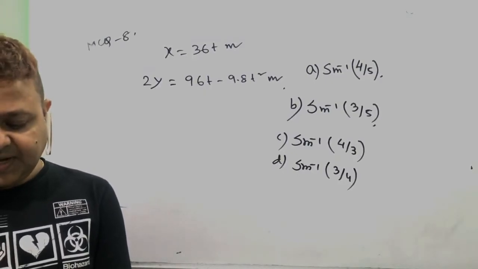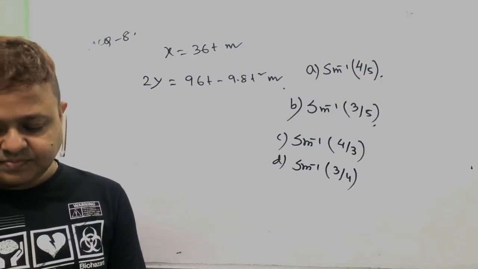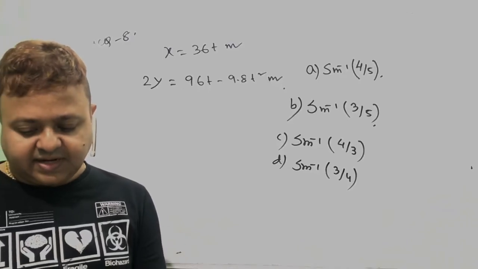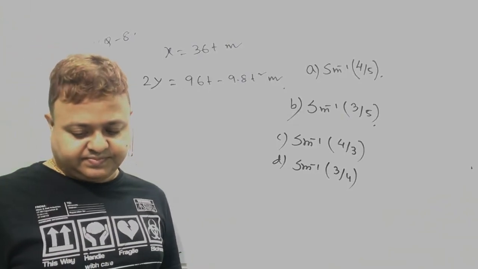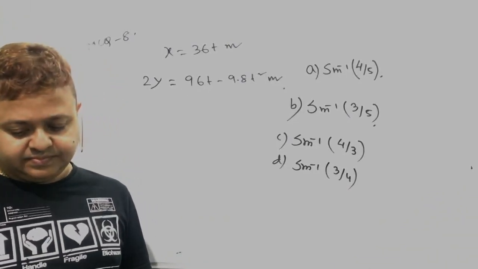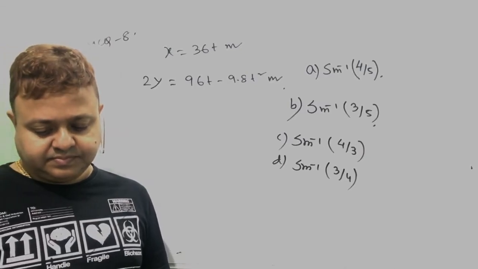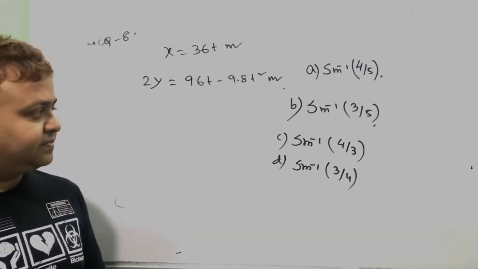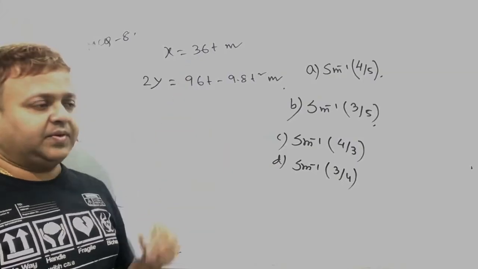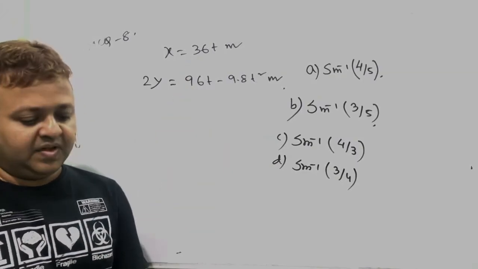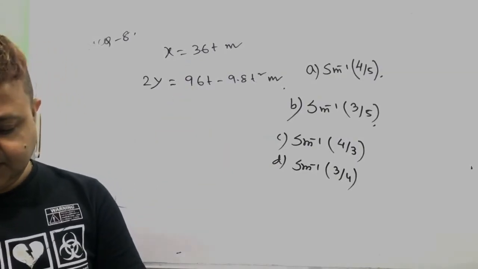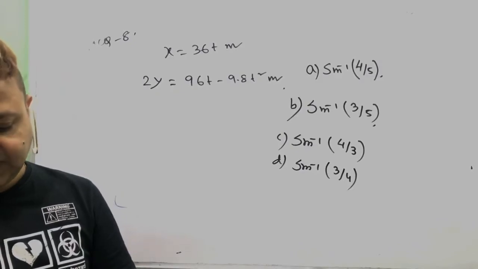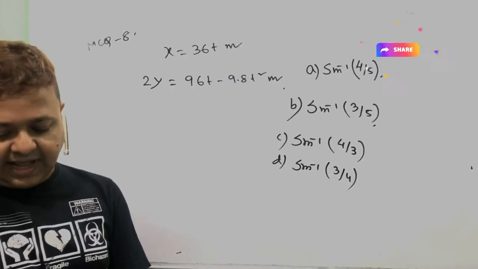The equations of the projectile are given by this.